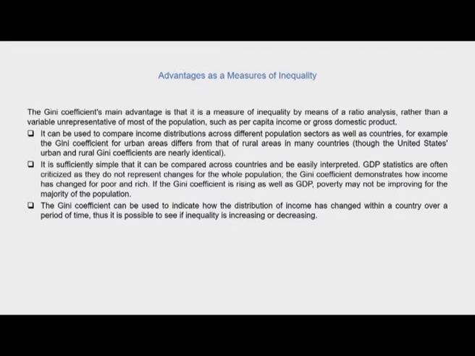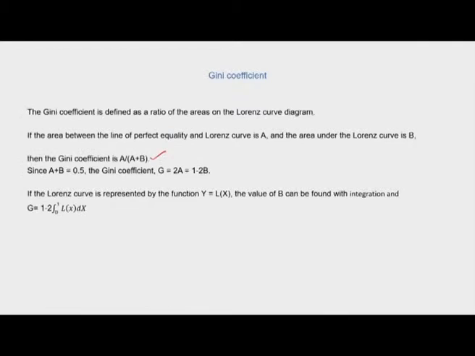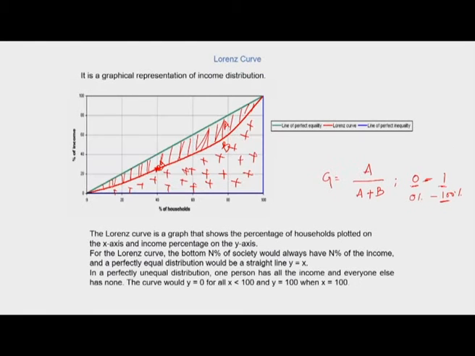Thirdly, the Gini coefficient can be used to indicate how the distribution of income has changed within a country over a period of time. Thus, it is possible to see if inequality is increasing or decreasing. In the previous slide, I showed that when plotting the Lorenz curve, we usually take households on the x-axis and percentages of income or wealth on the y-axis.